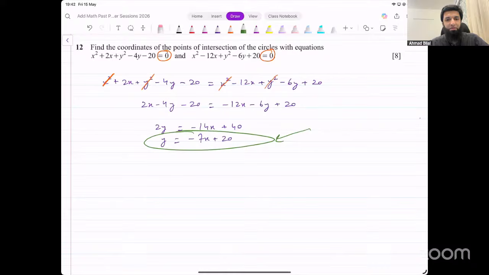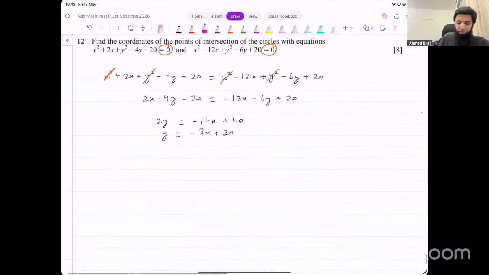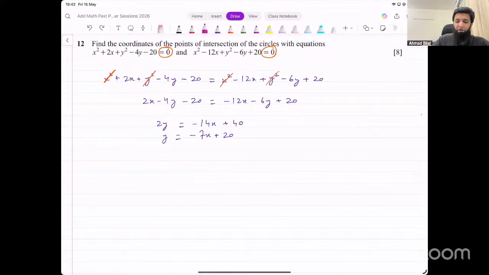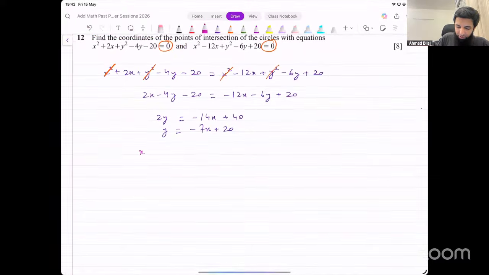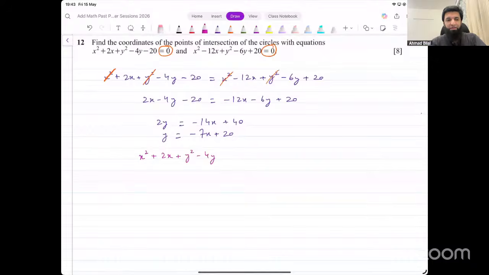And now we can substitute this in any one of those two equations. You'll get a quadratic equation, solve that quadratic. You can put this in any one of them. Let's do that. If I put this in the first equation, x squared plus 2x plus y squared, you could do the completing the square method as well, but that's going to make things more complicated. This is much more efficient than that. When you're finding points of intersection of two circles, it's more efficient to do it directly like this without completing the square. Minus 4y minus 20 equal to 0.